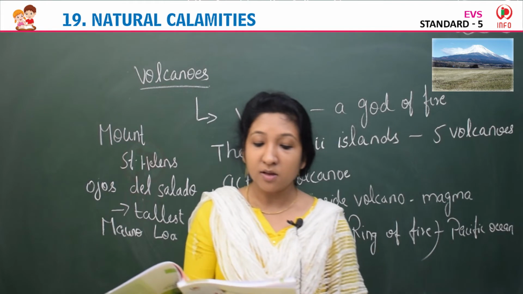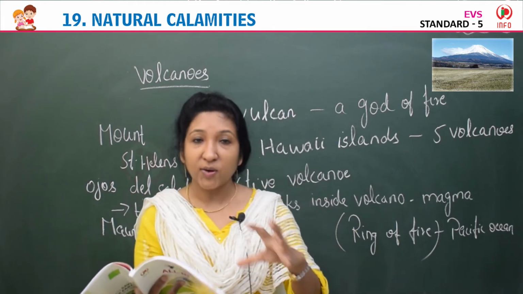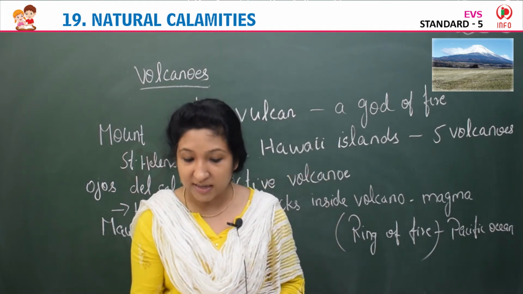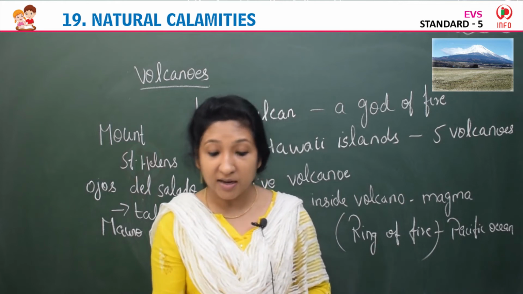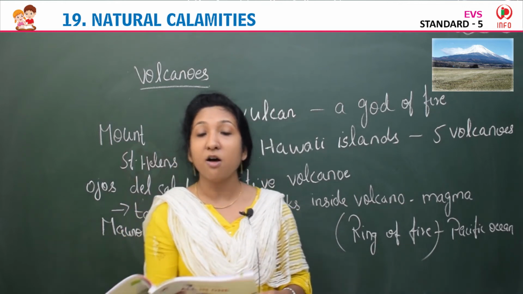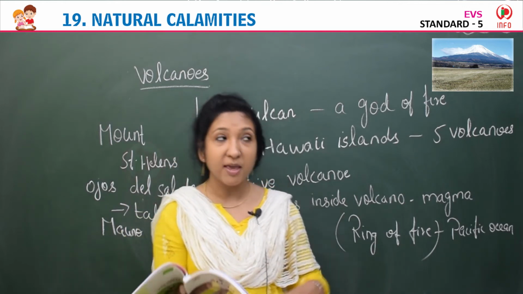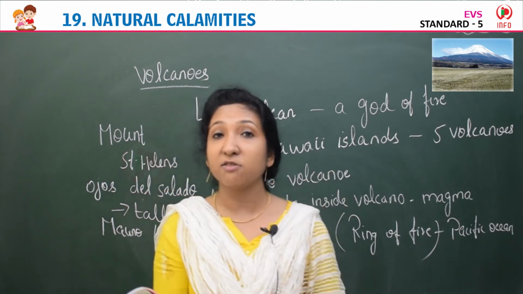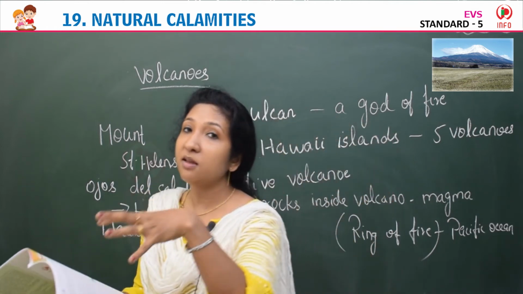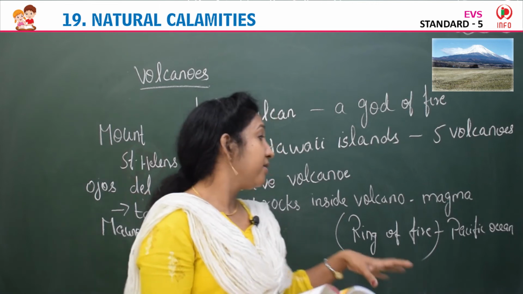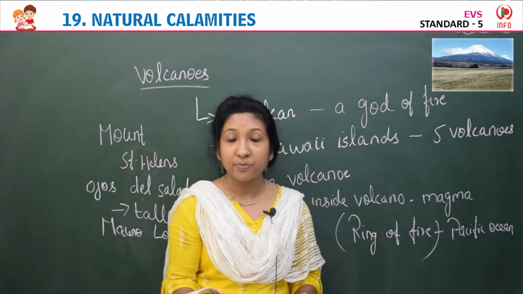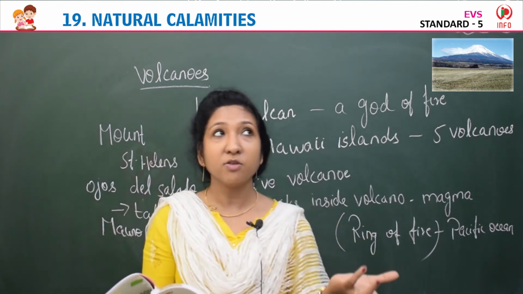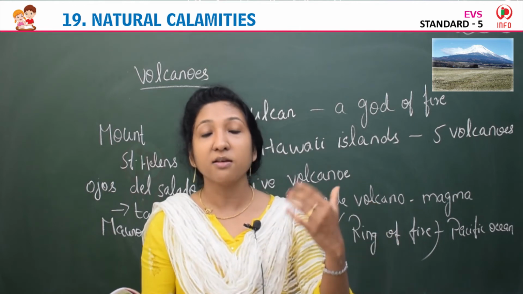Yes, so volcanoes are always generated at the edge of the continents, along the island chains and under the sea, forming long mountain ranges. And a major part of this world's active volcanoes are in the Pacific Ocean. It is called the Ring of Fire. But there are not only negatives.